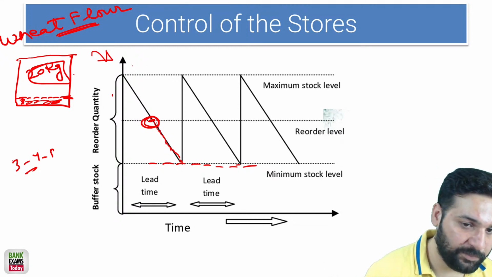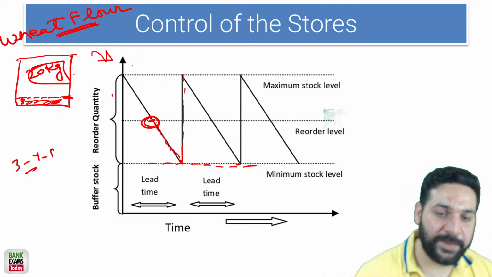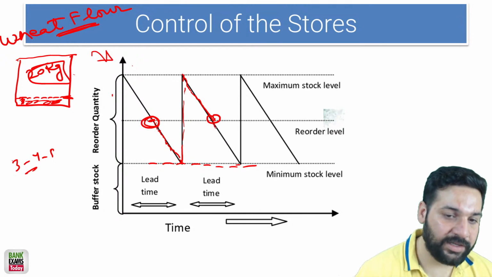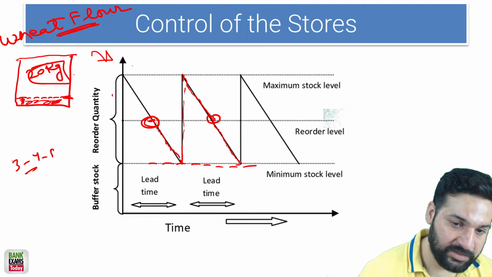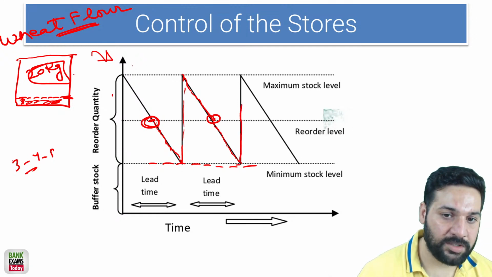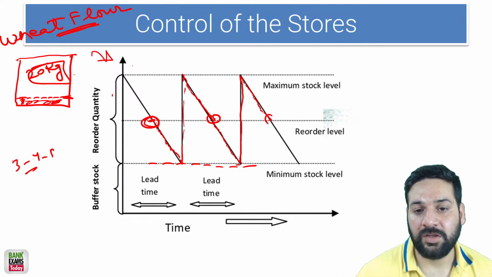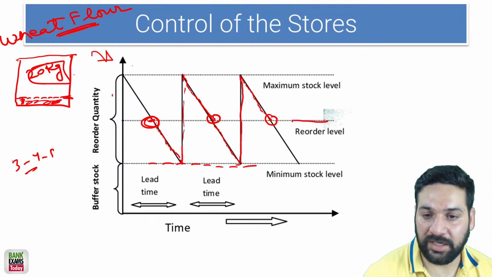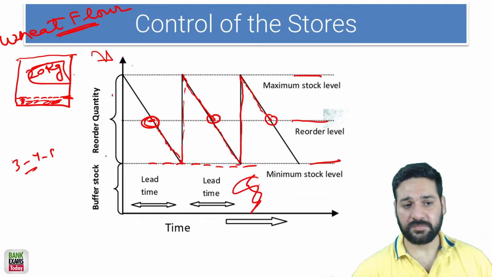Whenever the supply is made, that's how the stock goes. Now you are using the stock, and once it reaches this point, you are again making a new order. Once the supply reaches you, the stock goes like this. Now at this point again you make a new order. So that is the reorder level. This is the maximum stock level, this is the minimum stock level, and this is the buffer stock.